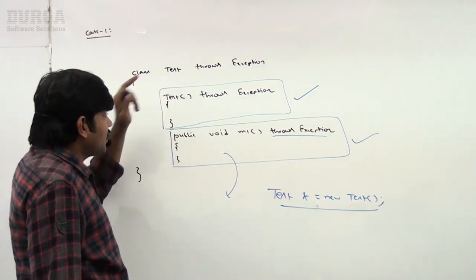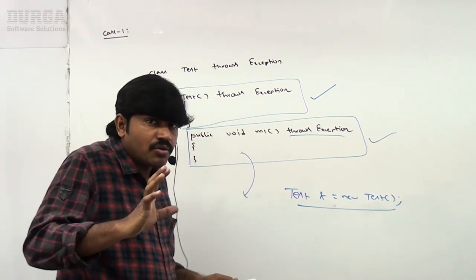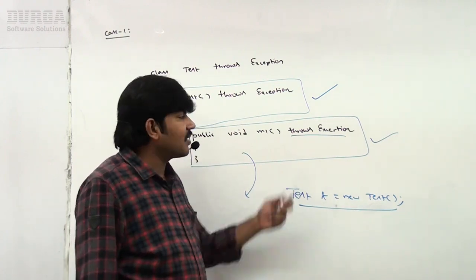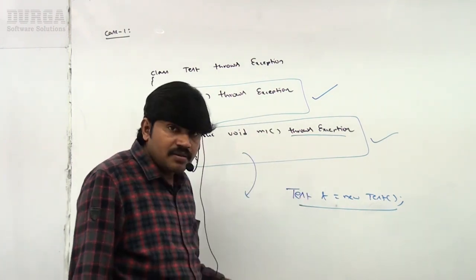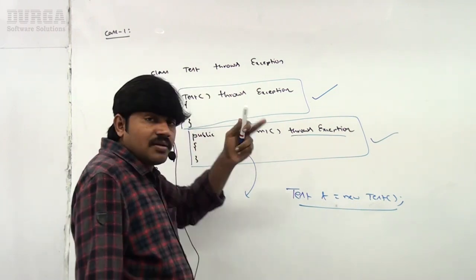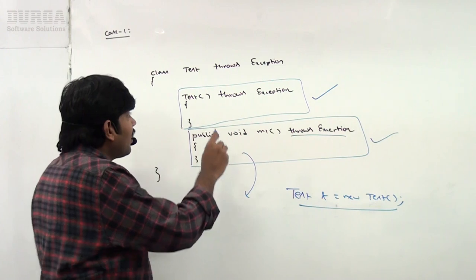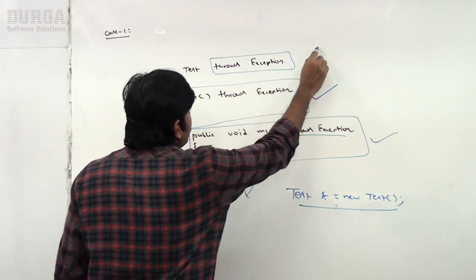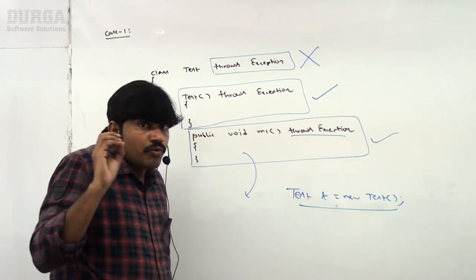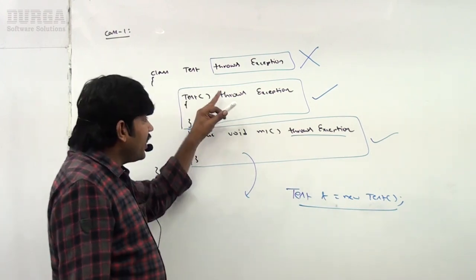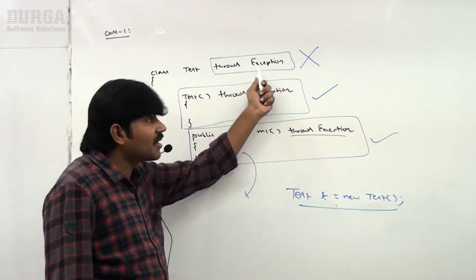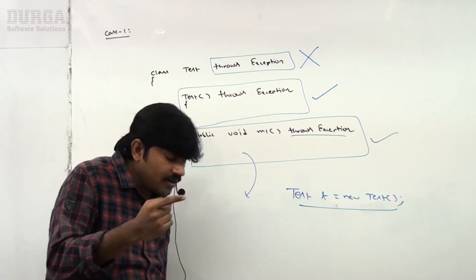But class Test, no one is going to call a class. Everyone can call a constructor or a method. Methods and constructors someone is going to call, the possibility is there. But a class, no one is going to call. That's why usage of the throws keyword for a class is meaningless, and we get a compile time error. Remember, we can use the throws keyword only for constructors and methods, but not for classes or interfaces directly. Clear? Let me show this one.